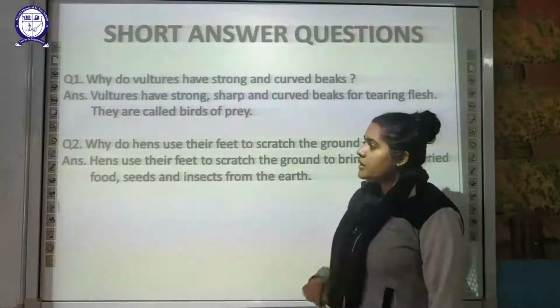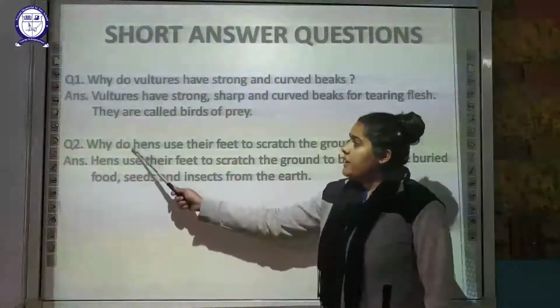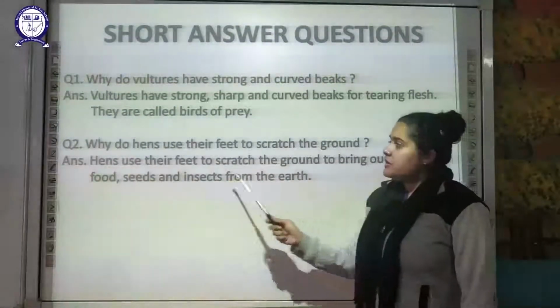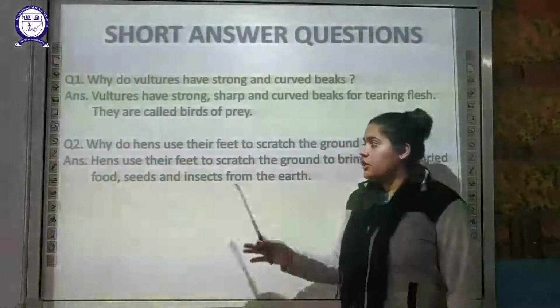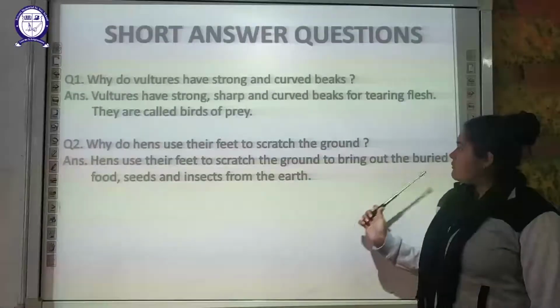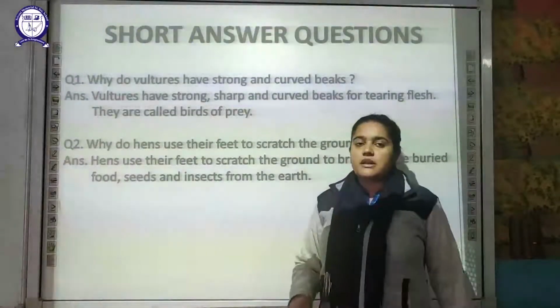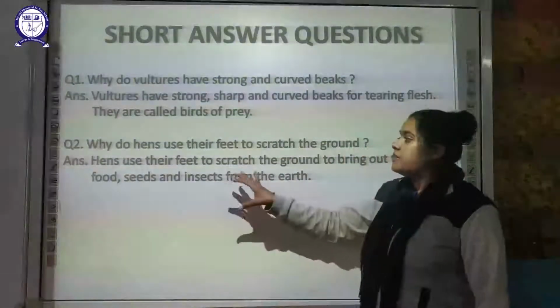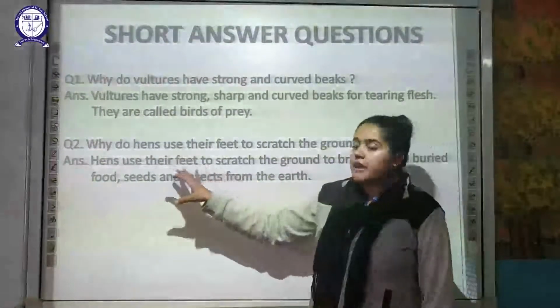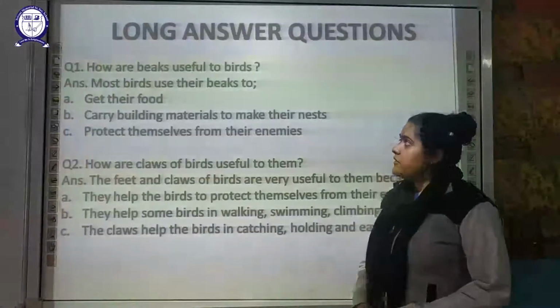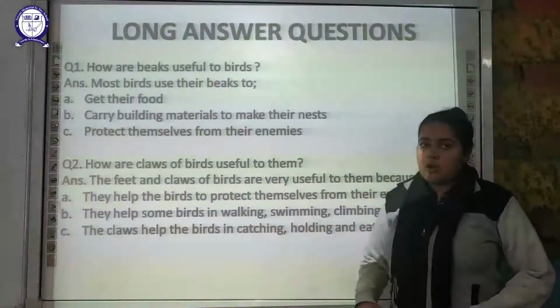Okay. The next is why do hens use their feet to scratch the ground? Generally these hens scratch the ground in order to dig out the food, the buried food, the seeds and the insects which are found buried inside the earth. So in order to obtain that food, these hens generally scratch the ground with the help of their feet.